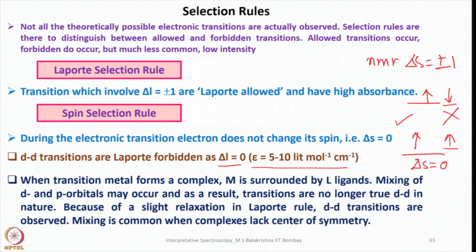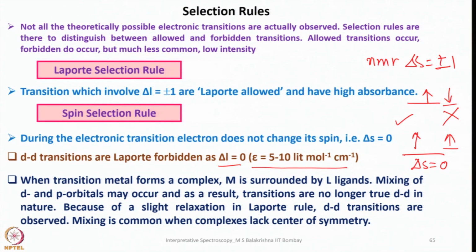When a transition metal forms a complex, why do we observe d-d transition? When a transition metal forms a complex, M is surrounded by ligands. Mixing of d and p orbitals may occur, and as a result, transitions are no longer purely d-d in nature. Of course, you can also recollect from valence bond theory about hybridization. In case of octahedral complexes, the hybridization we give is d2sp3 or sp3d2.